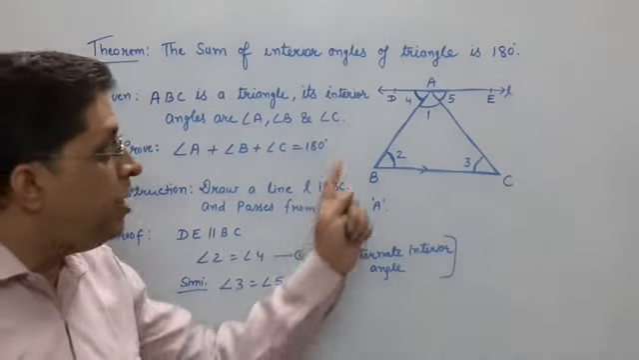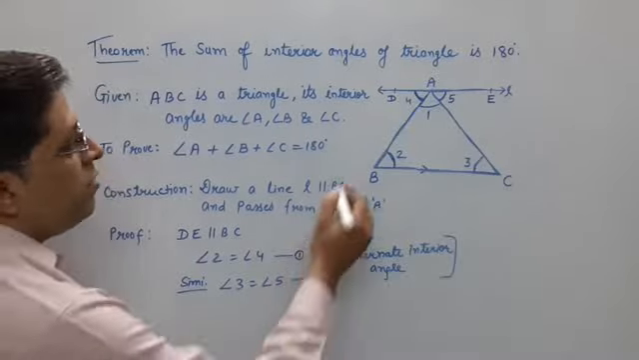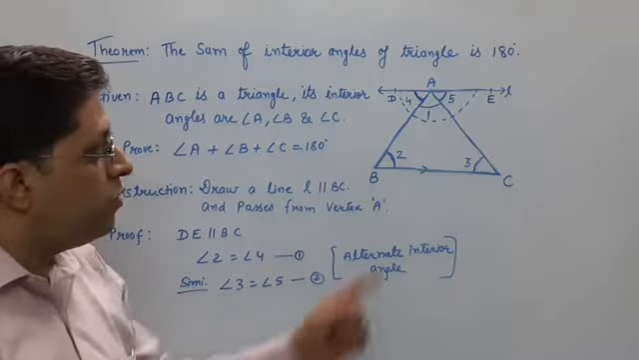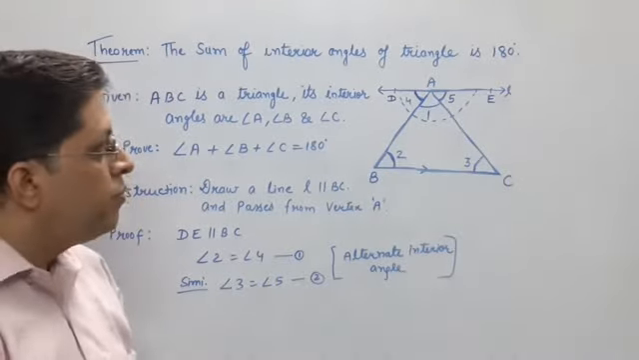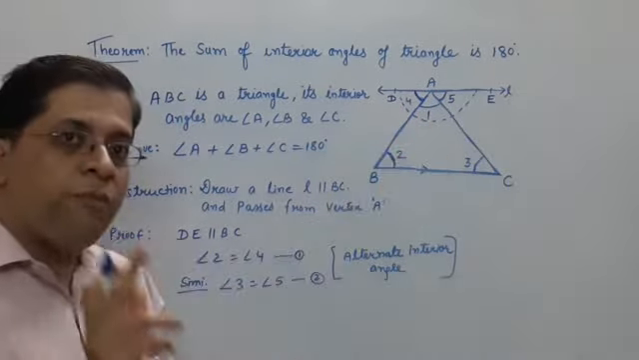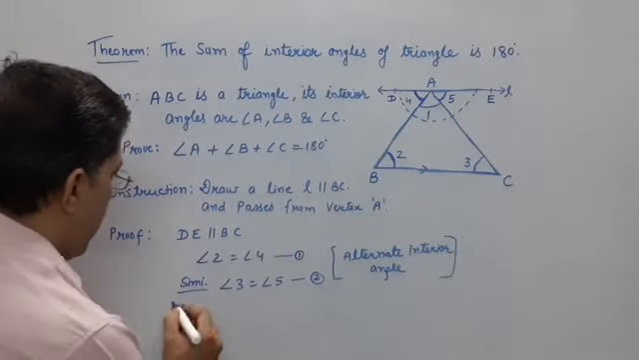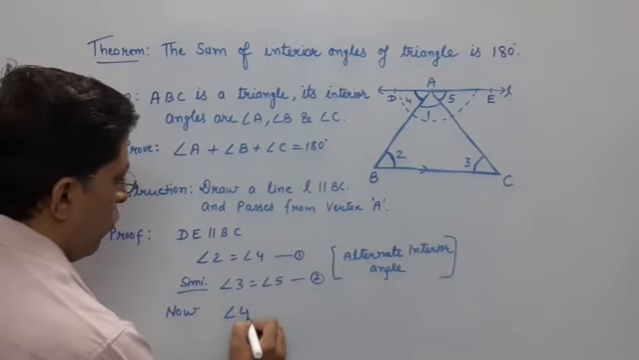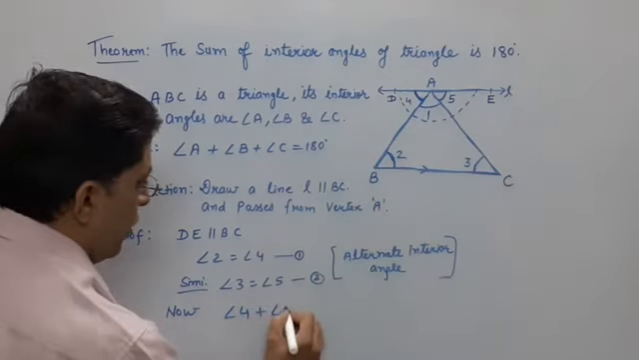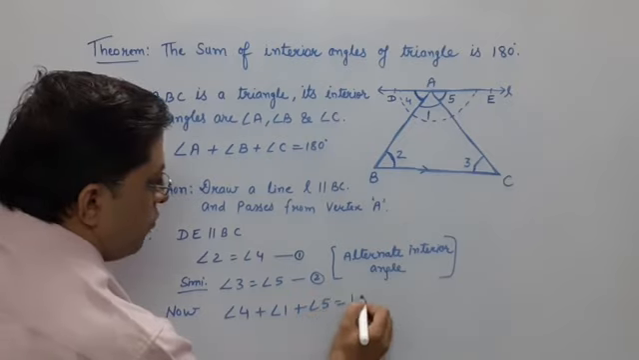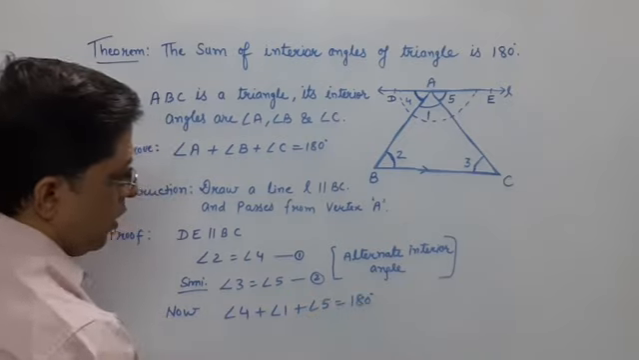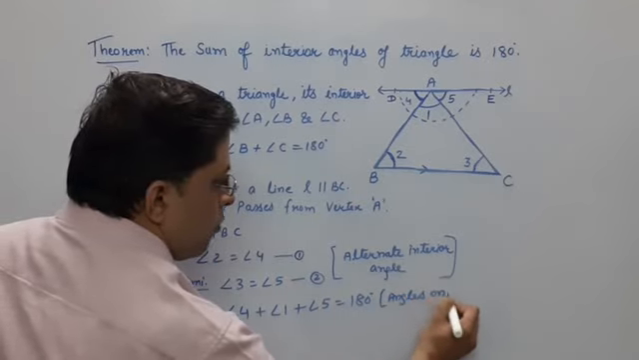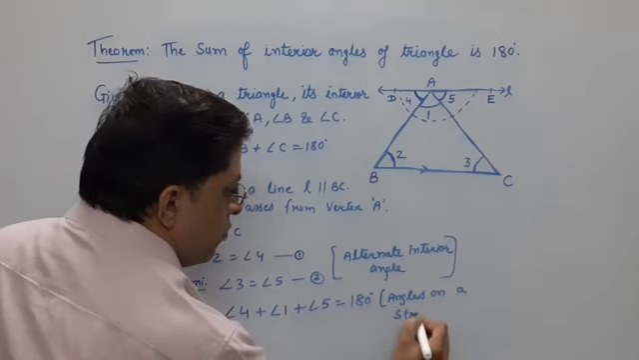Now what to do, see here. Because DE is a straight line, no? If DE is a straight line, then this is an angle on a straight line. It means the sum of these angles should be 180 degree. Now angle 4 plus angle 1 plus angle 5 is 180 degree. These are angles on a straight line.